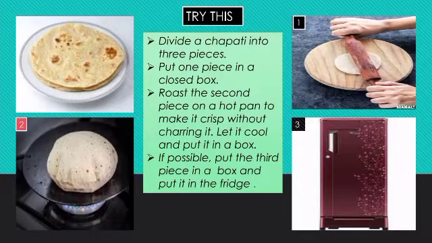So try this. You need to make a chapati and divide that chapati into 3 pieces. You can make a small chapati and divide it into 3 pieces. Put one piece in a closed box. It should not be roasted. Anything should not be done. As you are rolling the chapati on the rolling pin and board, make it into half and put it in the box. The second one you will roast from one side on the hot pan.